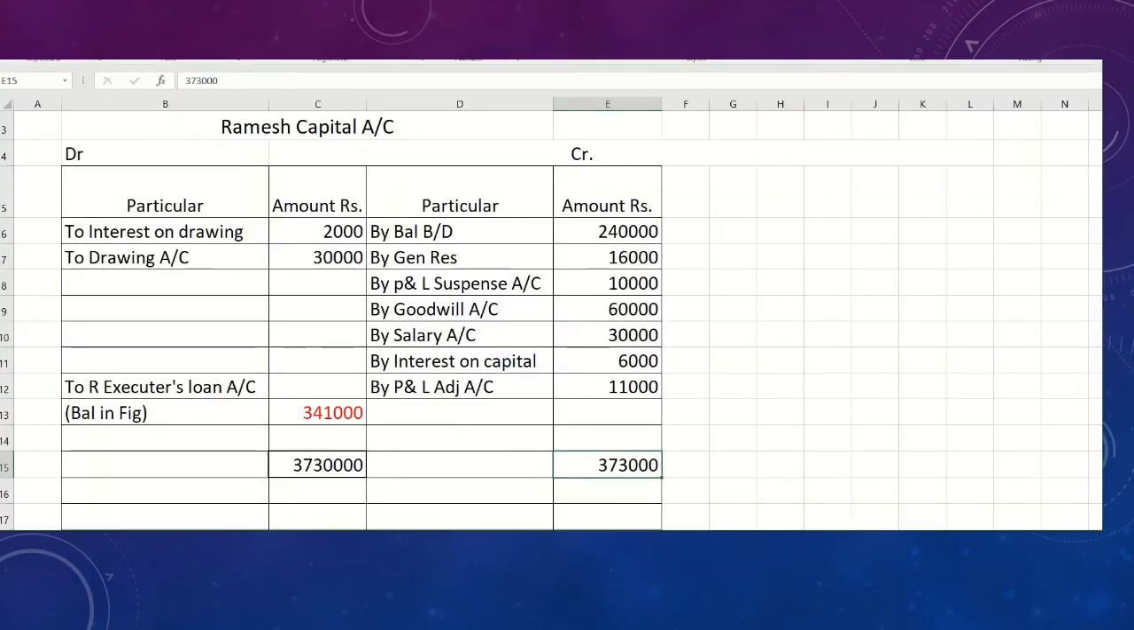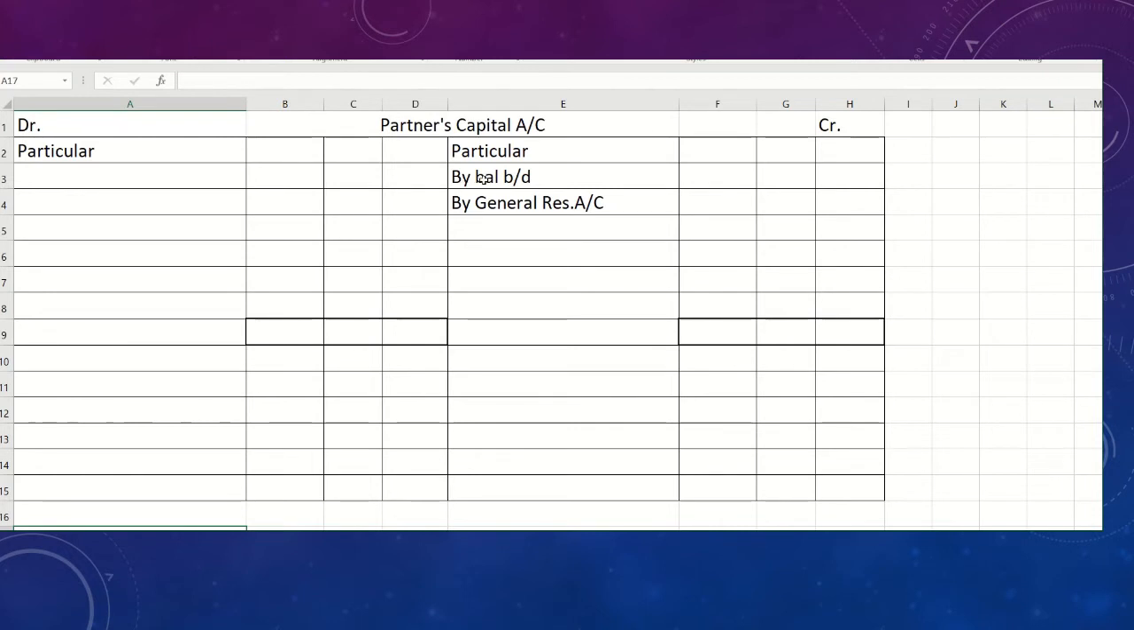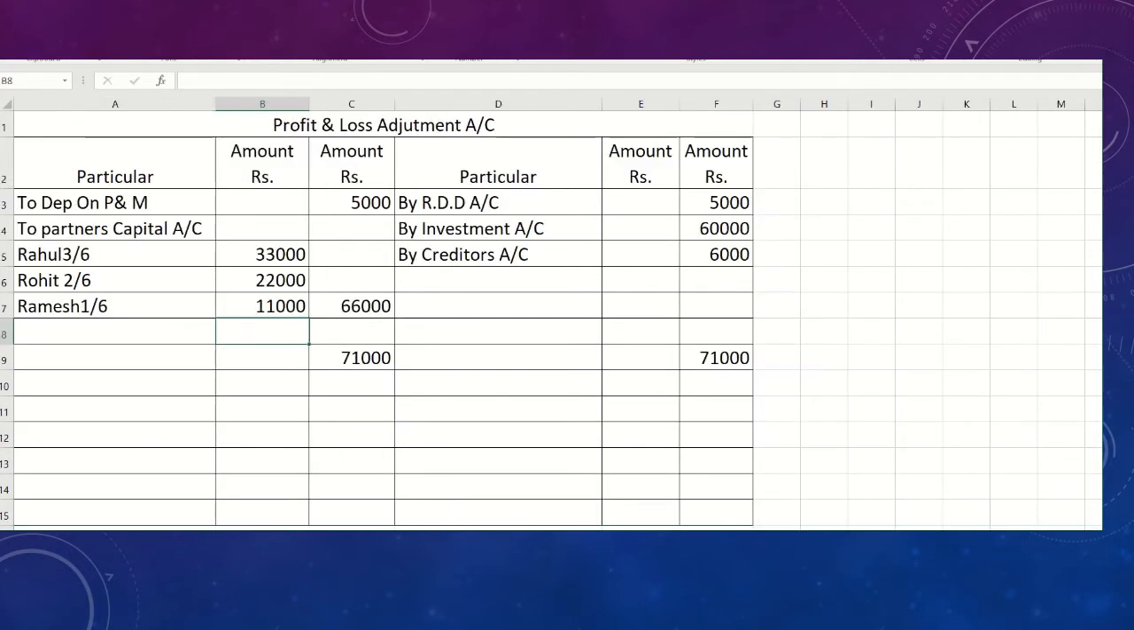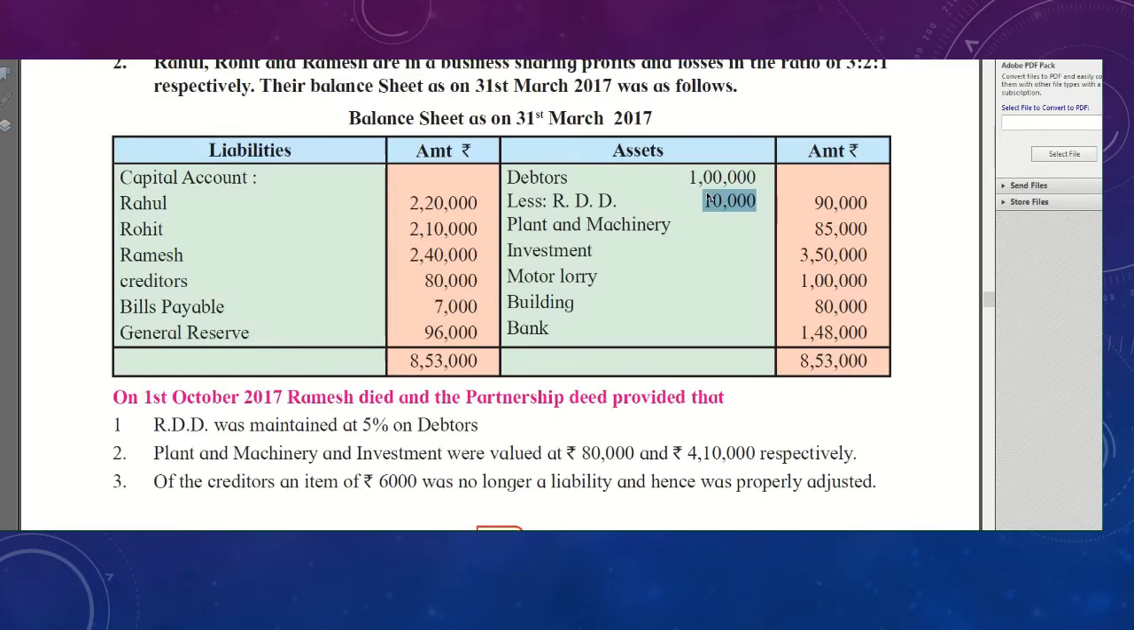So students, in profit and loss, we have prepared the profit and loss adjustment account. So in that profit and loss adjustment account, credit side will write by RDD account 5,000 is increased. Okay, so 5,000, how we have calculated? 1 lakh into 5 upon 100.